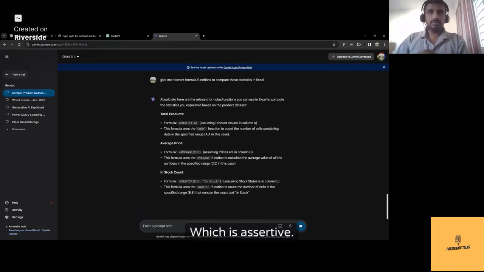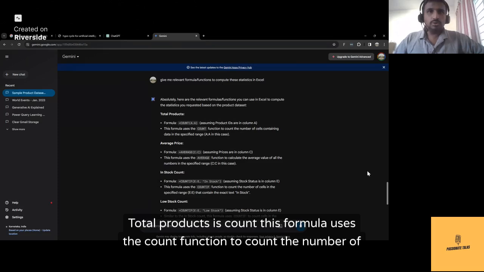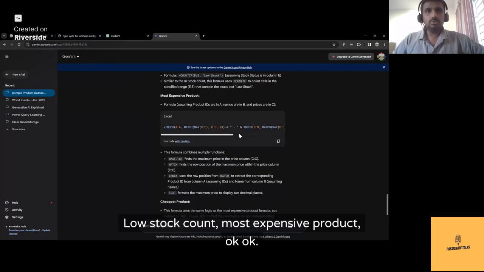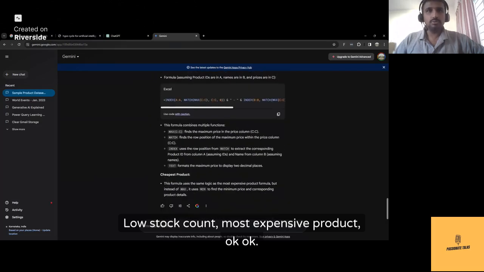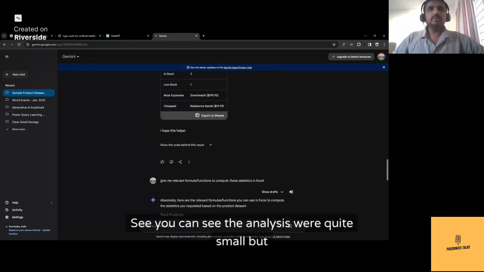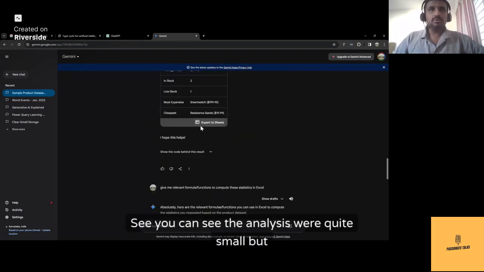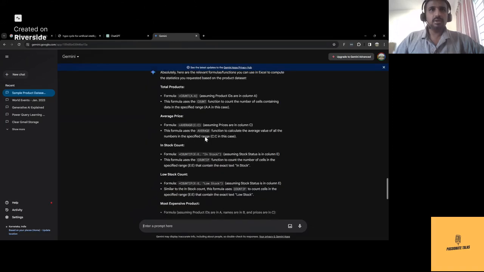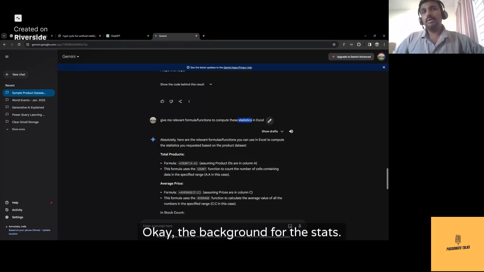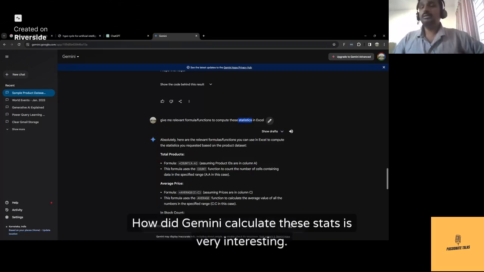Absolutely, it says. Total products is count. This formula uses the count function to count the number of cells containing average price, low stock count, most expensive product, and cheapest product as well. You can see the analysis was quite small, but how Gemini calculated these stats in the background is very interesting.